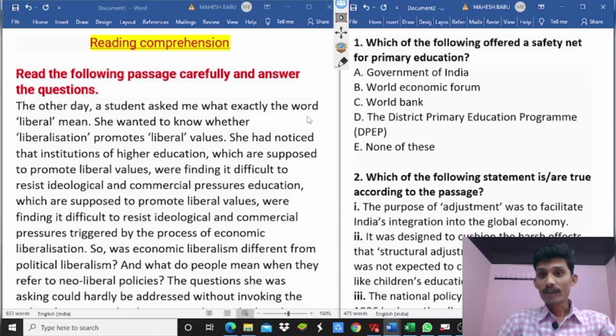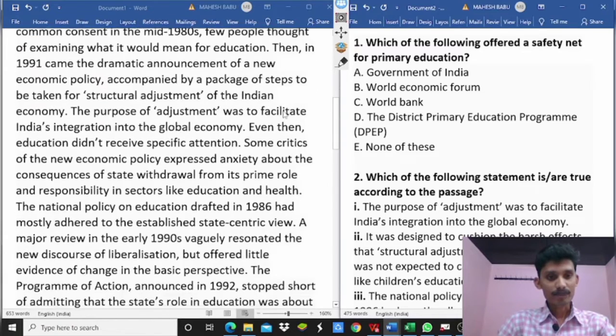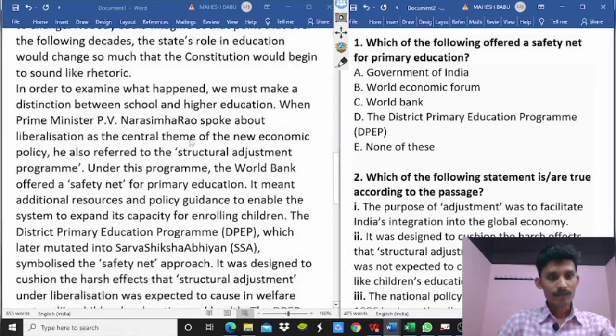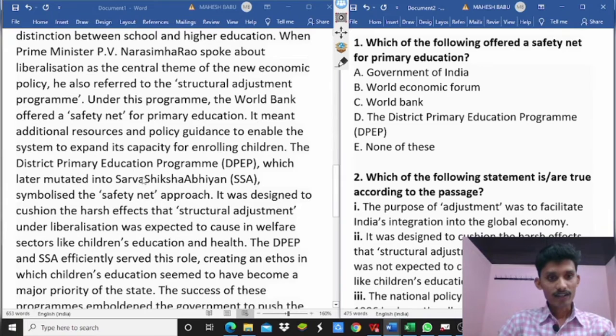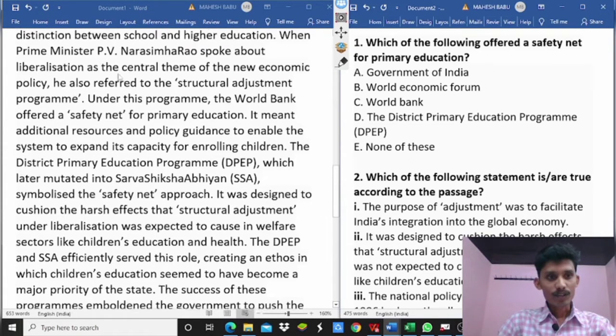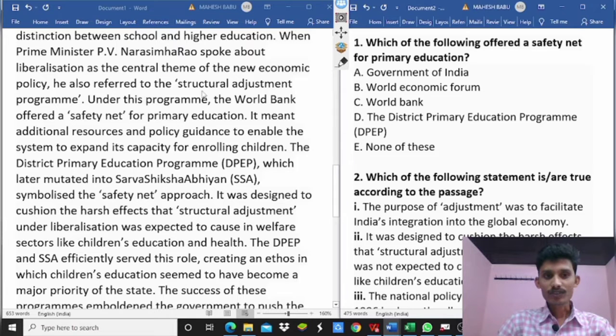Offered a safety net for primary education. So here, under this program, it also referred to the structural adjustment program.